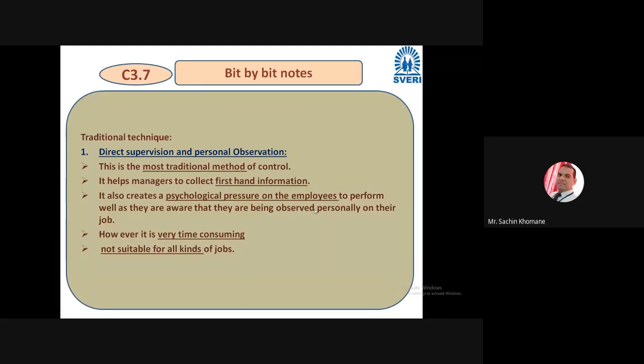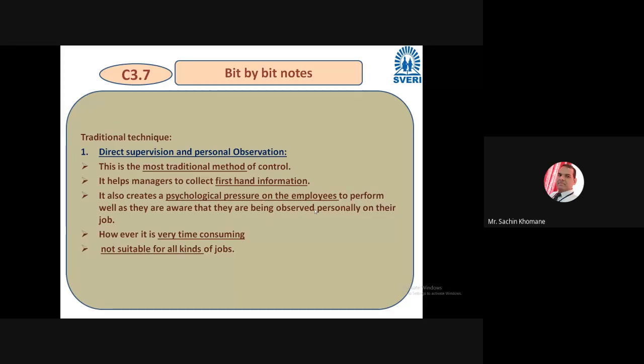Direct supervision and personal observation is one of the very techniques where you will get first hand information. Employees will have strong psychological pressure, as people are watching and somebody is looking, and I should show some performance, right?